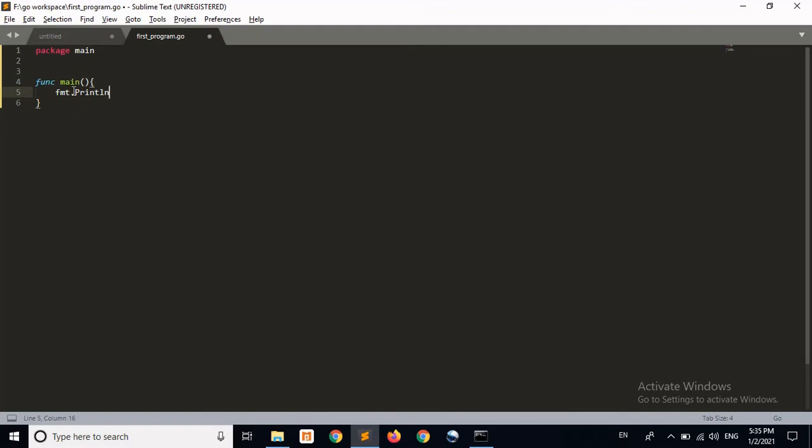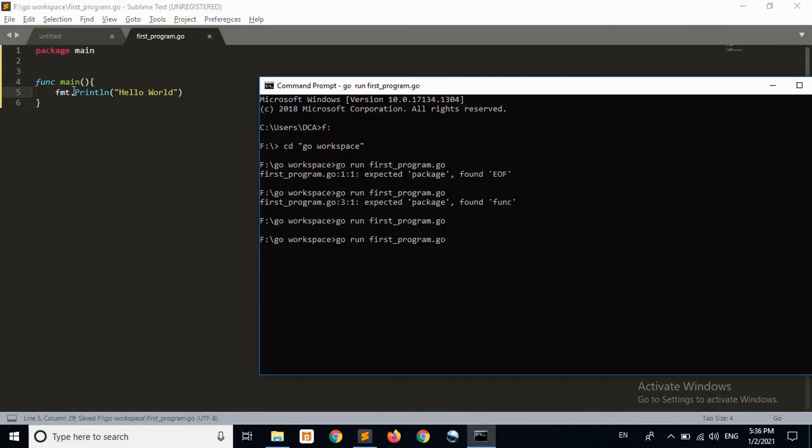This format library contains many functions such as Scanf, Printf, and Println, but here I am going to use the Println function, and we are trying to print a simple text, that is hello world. I will write it down here. Let's save this code and run this program again.